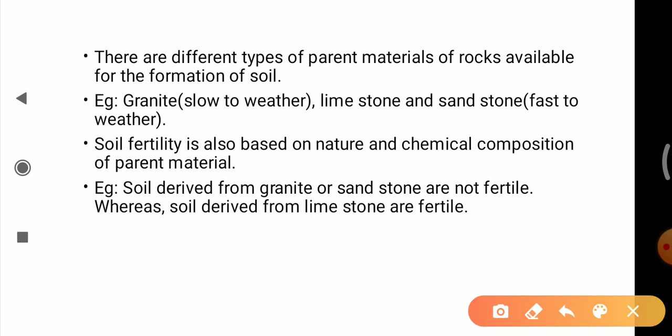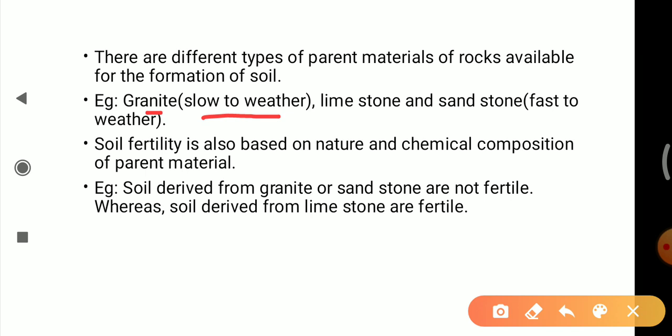There are different types of parent material of rock available for soil formation. Not all rocks are made up of the same materials. For example, granite is slow to weather, so if the parent material is granite, soil formation takes a longer time.